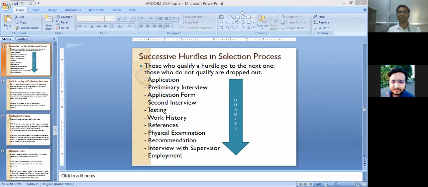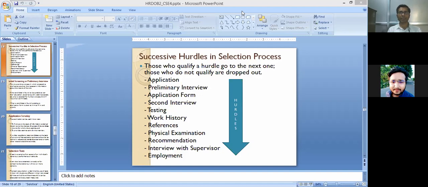And if we have the list of those hurdles, there are several hurdles which are applied to select the appropriate candidate, and also the objective of applying these hurdles is to reject or drop out unsuitable candidates. So this is the list of different successive hurdles in the selection process.